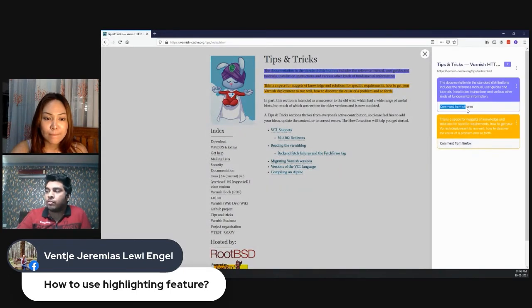So basically, the comment from Chrome came. This comment was added from Firefox, and this was added from Chrome. And this sync works basically in Chrome, Firefox, Opera, and Edge right now.